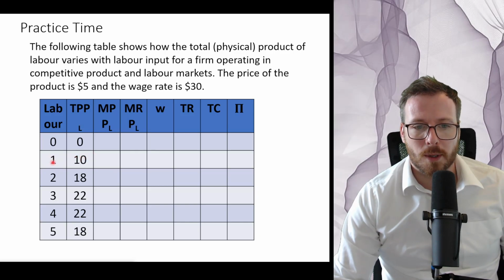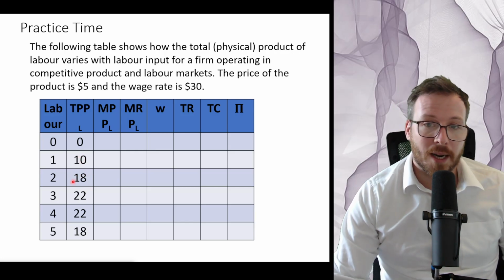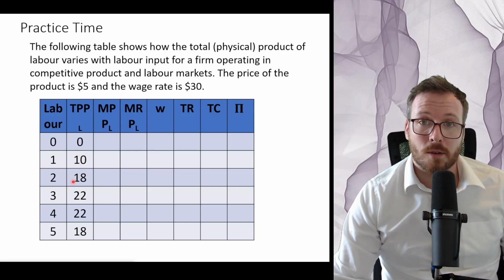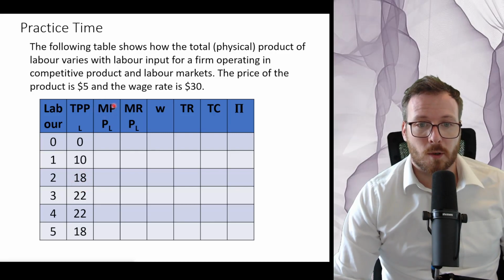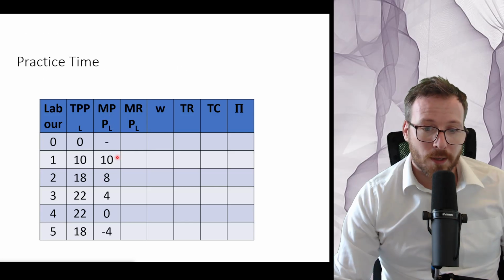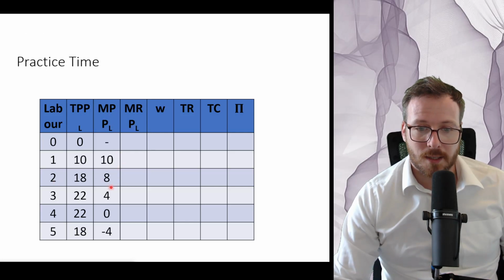However, when we have one person in the coffee shop, this one person is able to make 10 coffees. Let's say we add another person to the coffee shop. There's 2 machines. They might get in the way of each other a little bit, but when we add another person, all of a sudden we have 8 extra coffees being produced. And that's where marginal physical product of labor comes in. So now what we can see is when we have that second person, as I said, there's 8 extra coffees made, third extra person, 4 extra coffees made.